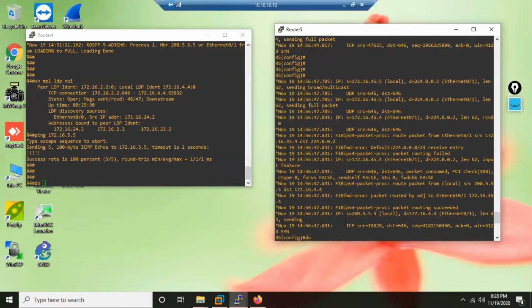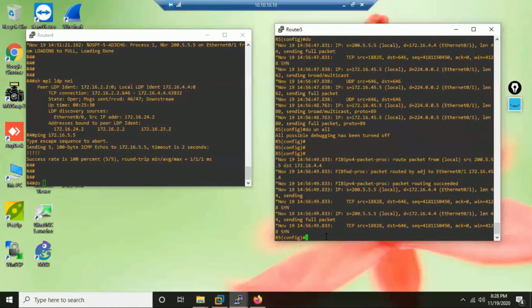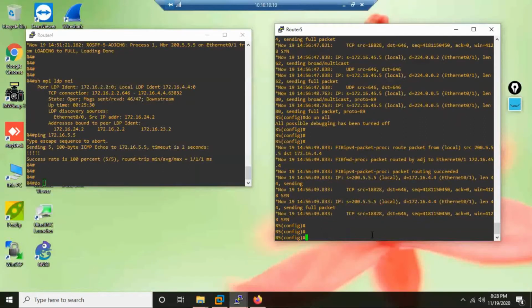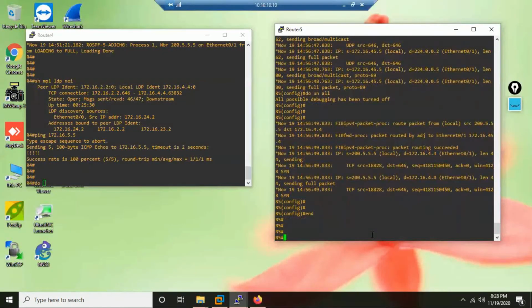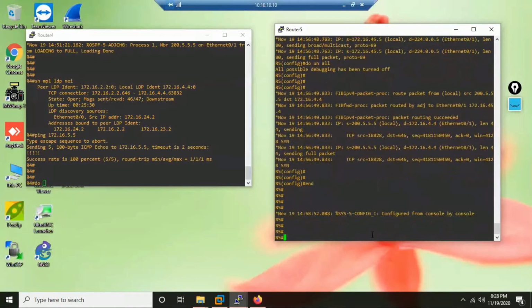So now I did the command. R5 LDP says, okay, I'll use router ID loopback 0 now, but it has already selected a router ID, so it doesn't do it immediately. So let us see if I have any option by which I can reset. Because if I save and reload, that would be dangerous in a live environment, right? You cannot reload a router in a live environment.